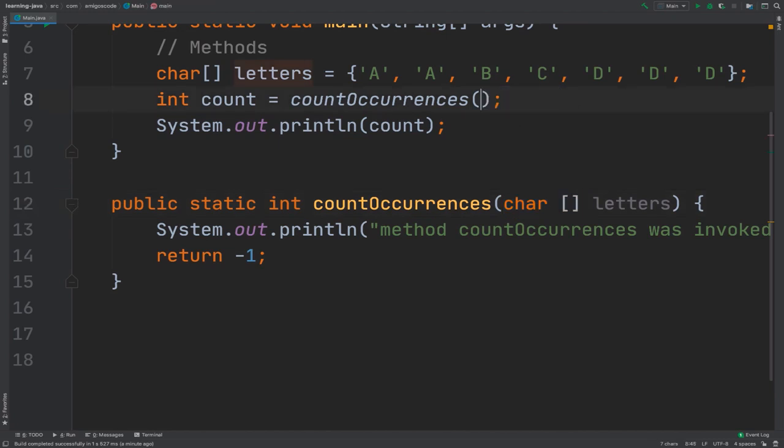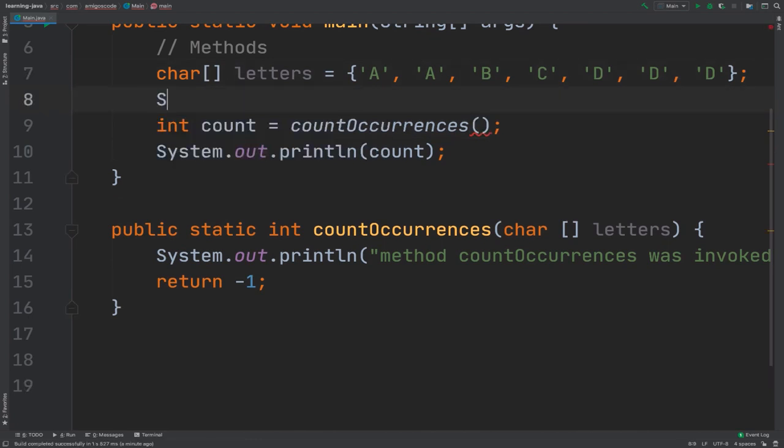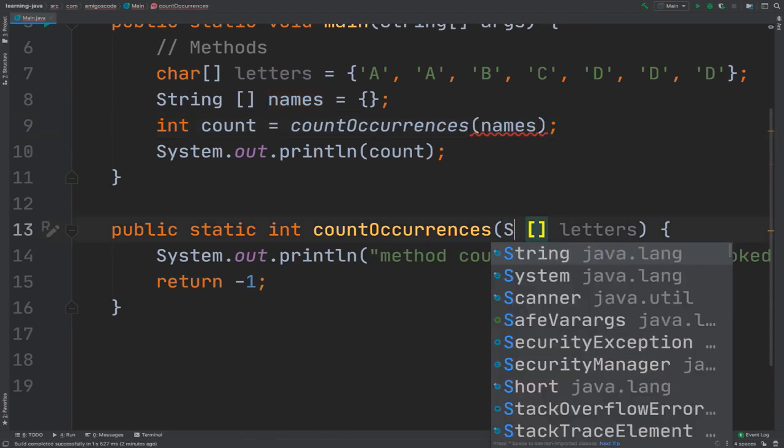If I was, for example, to pass a string, this would not work. If I was to create an array of strings, let me say names equals new String with size 2, empty for now. If I was to pass names inside, this will not work unless I change this to String.